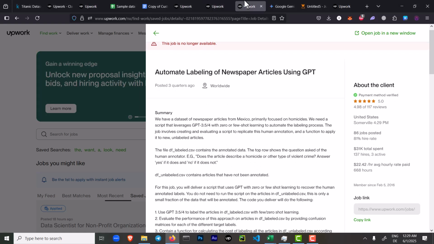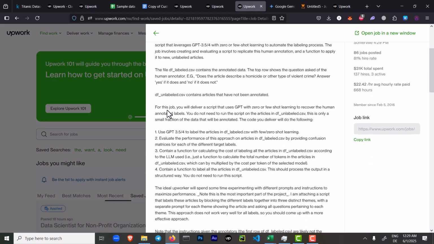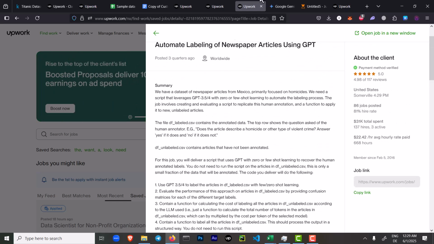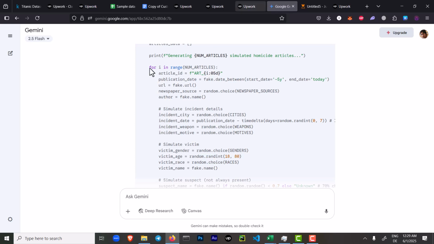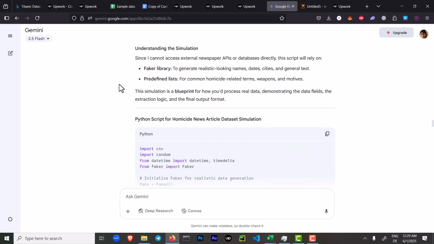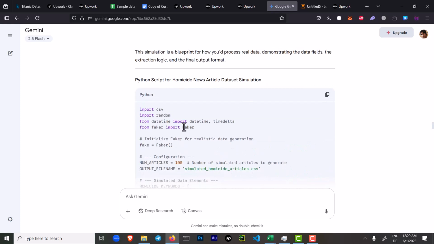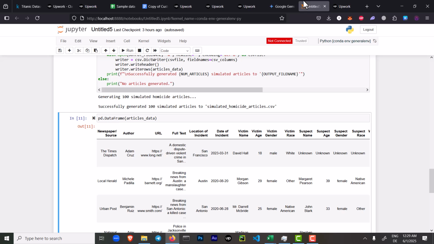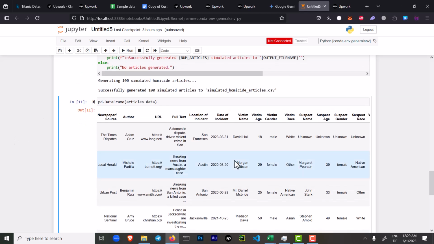And the next one is an NLP problem, where you have to tag an article with different categories. One thing to notice here is that they did not provide a dataset, but what I did is copy some of this description, went to Gemini, and asked it to generate the dataset for me. It provided me with a very nice script using the Faker library. I just copied it to my Jupyter notebook, and look, this data is already generated by Faker.